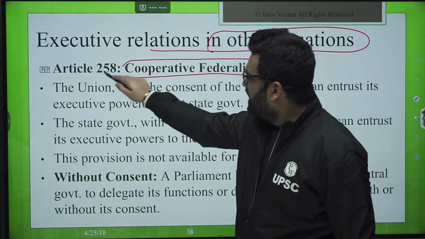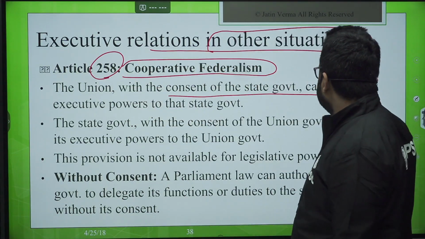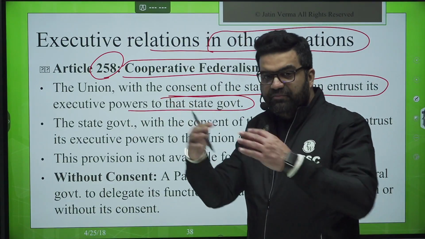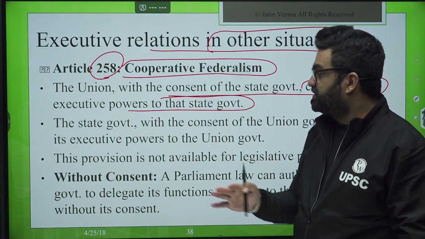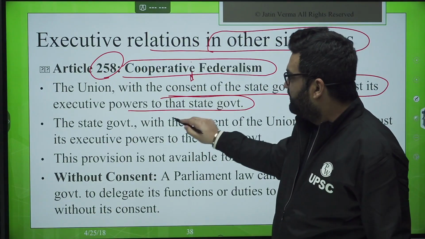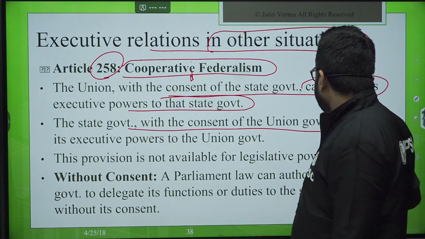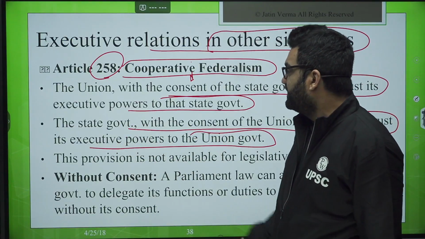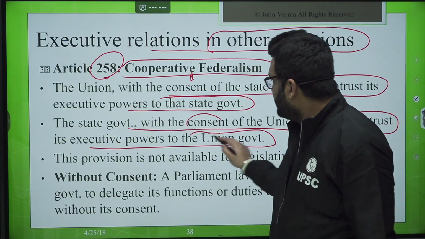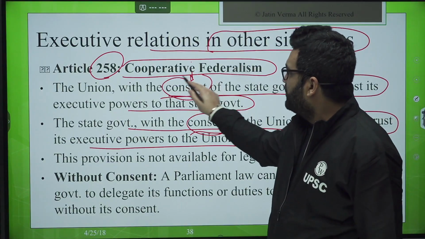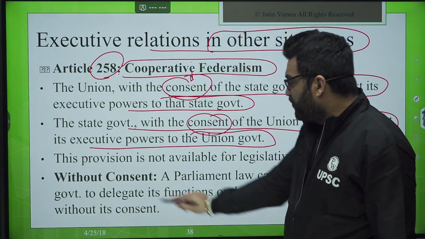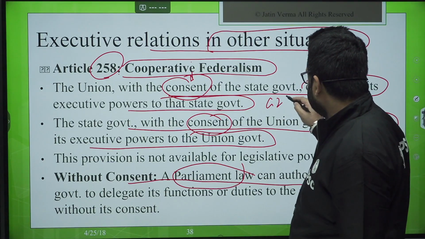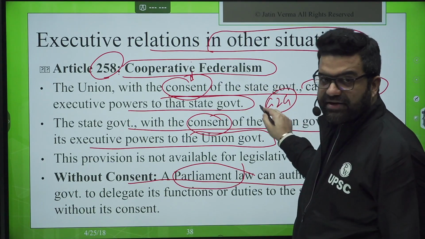Cooperative federalism, Article 258: the union, with the consent of the state, can entrust executive powers to that state government. Mutual coordination and cooperation, that is why cooperative federalism is written here. The state government, with the consent of the union government, can entrust its executive power to the union government. State government requires the consent, union government requires the consent under Article 258. Now, when it is government to government, G to G, then the consent is required.